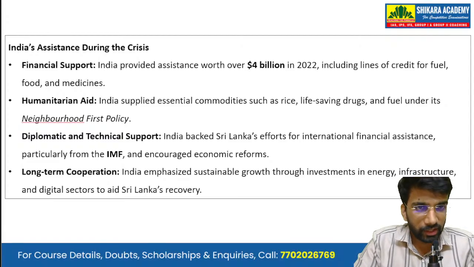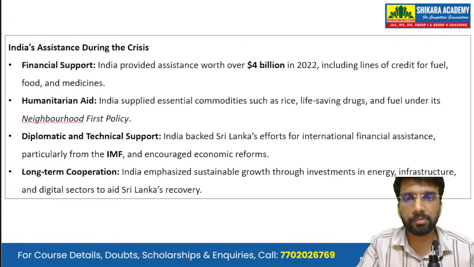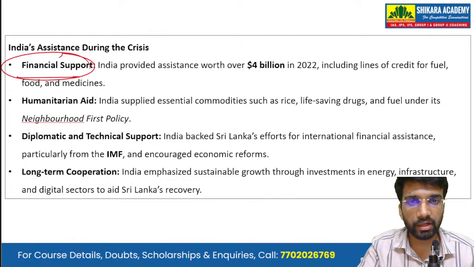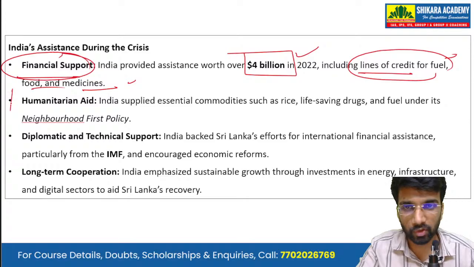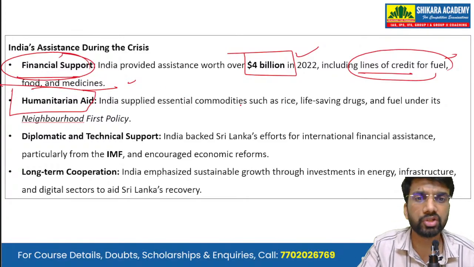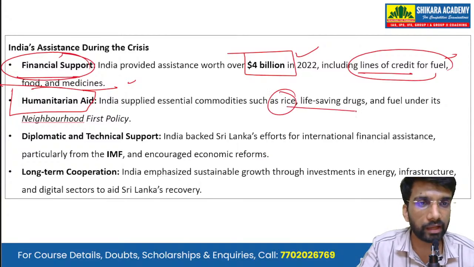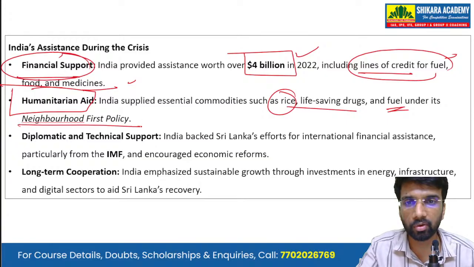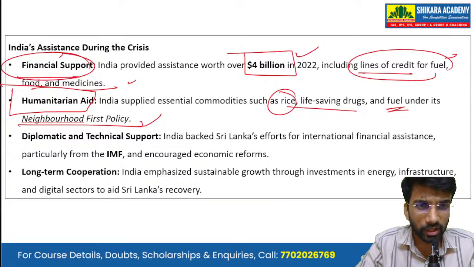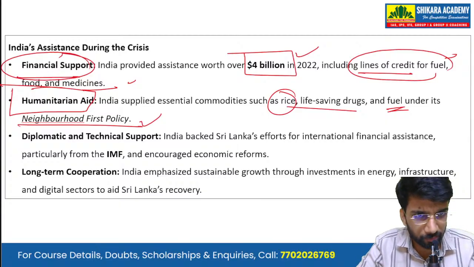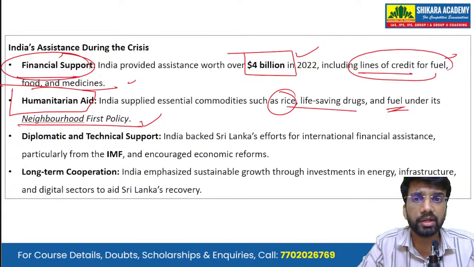Then we can write what India actually did. There are 4 points. We provided financial support. India provided assistance worth $4 billion in 2022, including lines of credit for fuel, food, and medicines. Then we also provided humanitarian aid. India supplied essential commodities such as food and medicines, including rice, life-saving drugs and fuel under its neighborhood first policy. The assistance to Sri Lanka by India during this crisis is an excellent case study of India's neighborhood first policy.